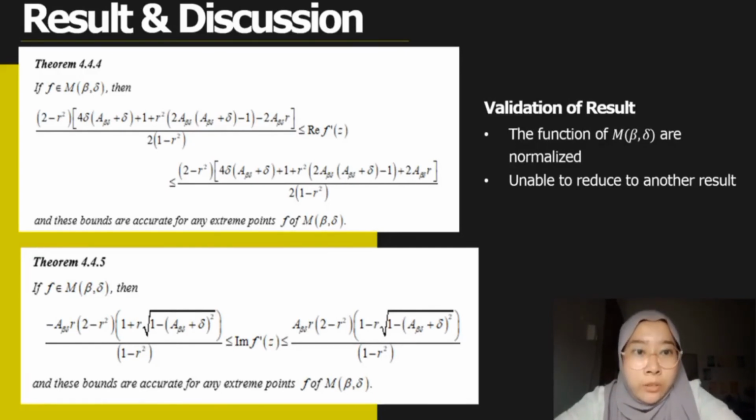For validation of the result, the functions of M are normalized since f of 0 is equal to 0 and f prime of 0 is equal to 1. Then the final result is unable to reduce to another result because this function is a new class.